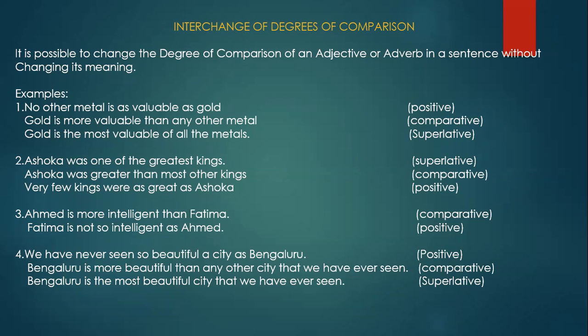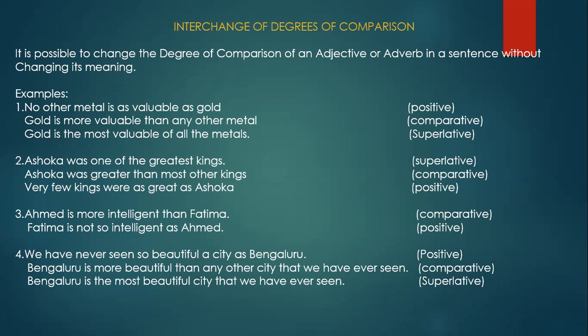So, how to write in the comparative? See, as valuable as plus the adjective plus as valuable as gold. No other metal is as valuable as gold. Then the comparative degree. Okay, so gold is more valuable than any other metal.